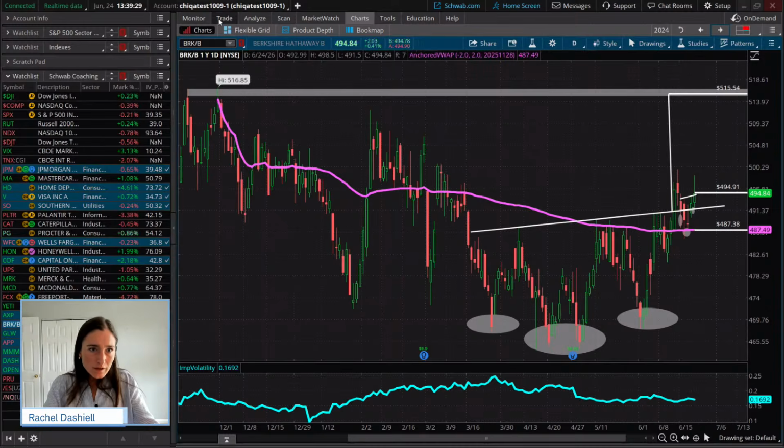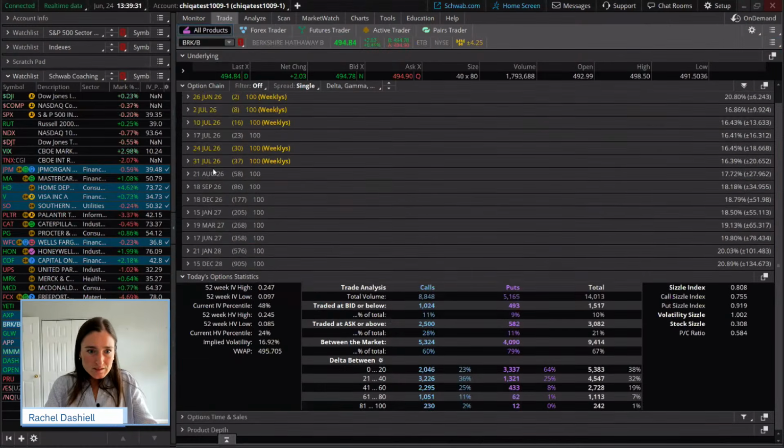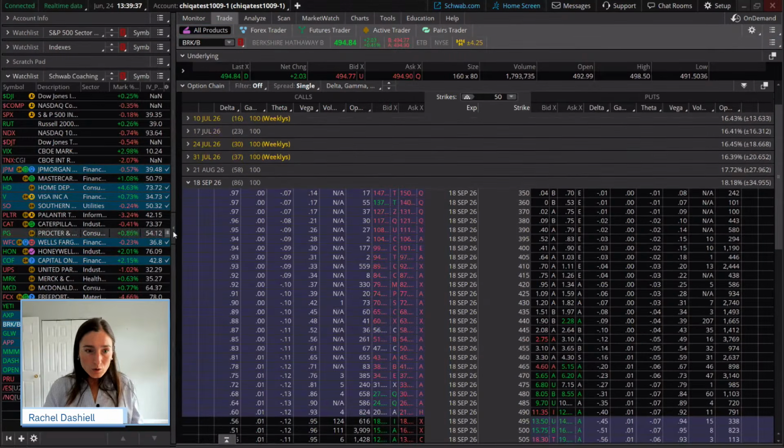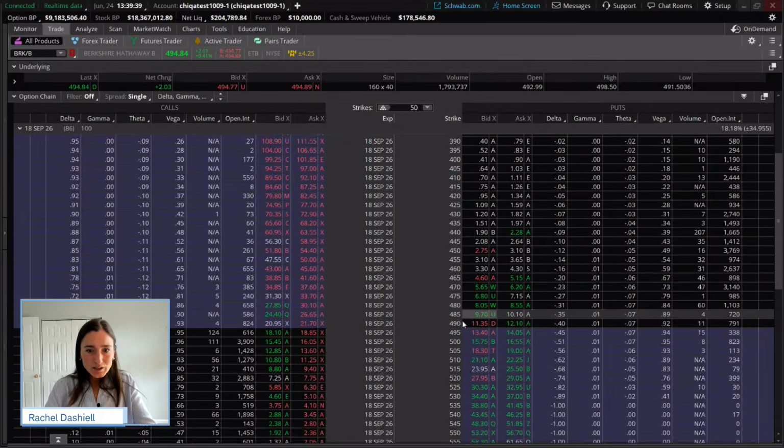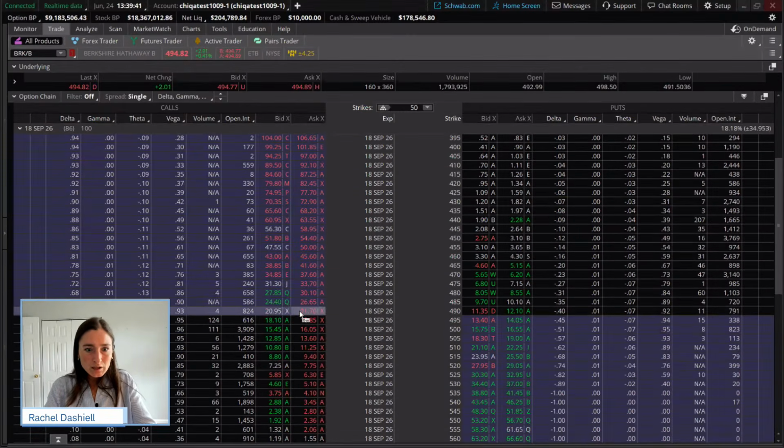you're seeing a similar structure of a bullish reversal or a bullish price action, that gives you more confirmation there. Okay, so let's get into placing that trade real quick, and we're going to look at the 18th of September. We're going to look a couple months out because we talked about how this pattern took a little bit to form. We're going to look a little bit in the money with a delta of about 60. That's going to tell us that if the stock price goes up $1, our option should theoretically go up about 60 cents. It also tells us we have about a 60% probability of that option expiring in the money.